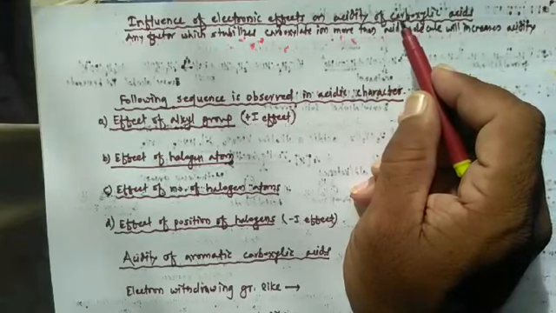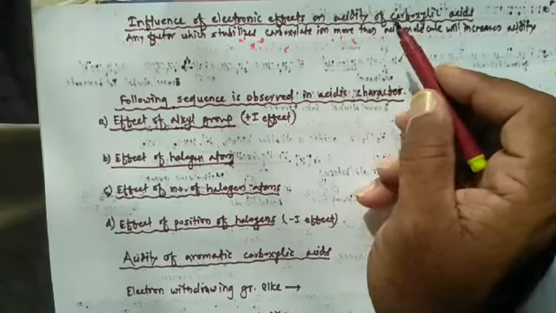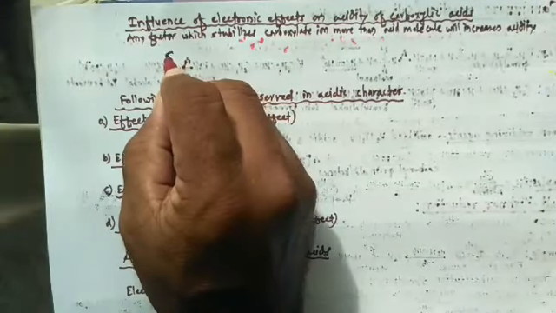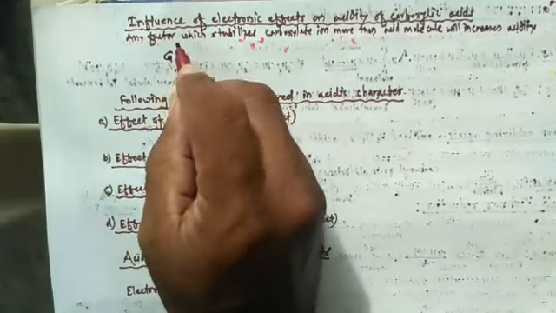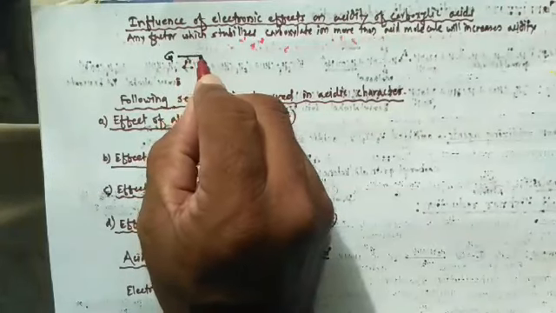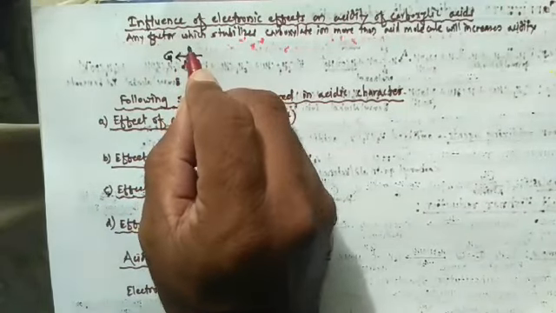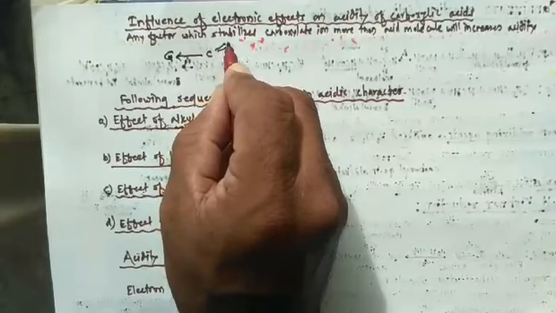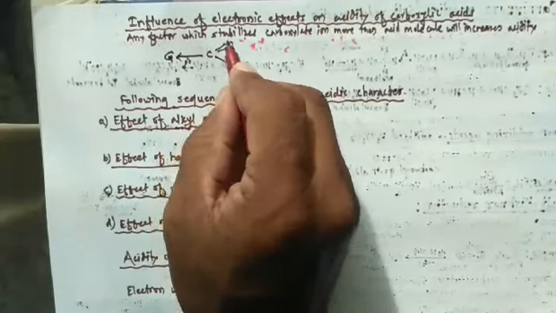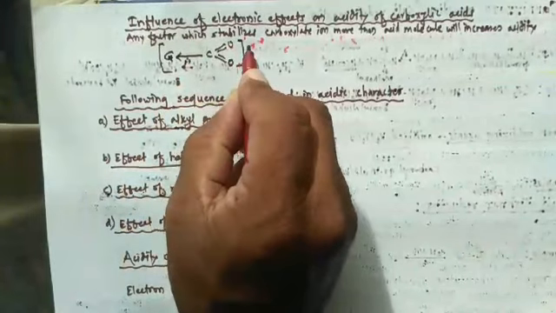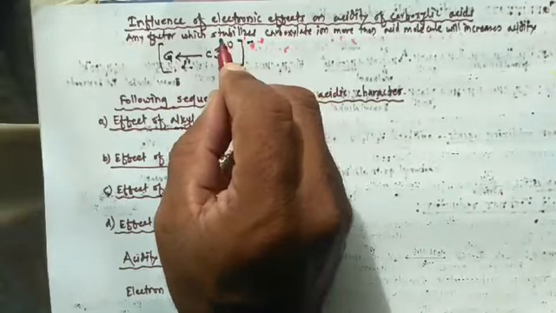So take an electron withdrawing group, for example, this G is the electron withdrawing group. So this is the carboxylate ion, and here there is a negative charge.